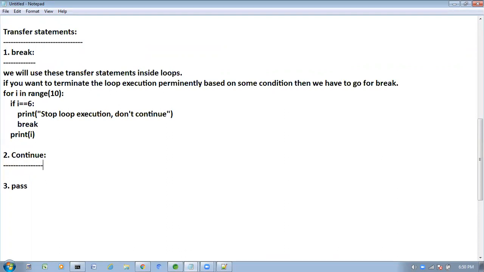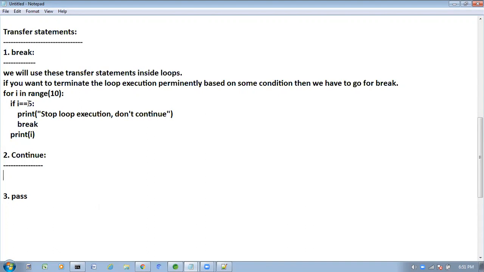When will we go for this continue? Here, if this condition is satisfied, it will terminate the loop execution and come out. But now my requirement is, if I is equal to 6, I want to skip only that iteration. Whatever I value is 6, only that one I don't want. The remaining I values 7, 8, 9, 10 are there. I want to execute those again.